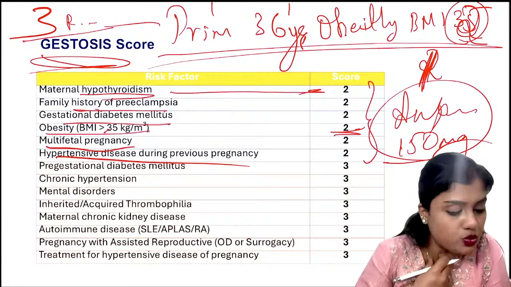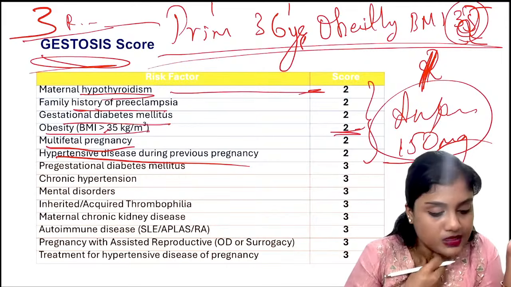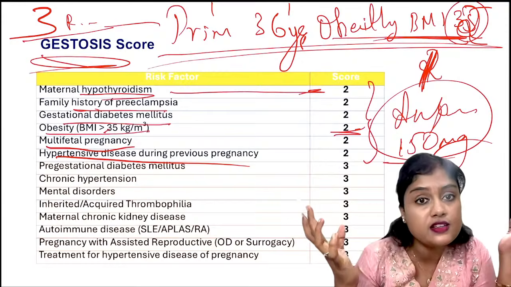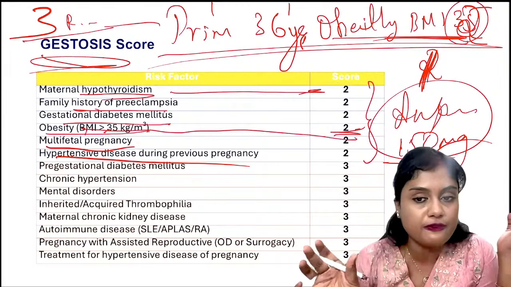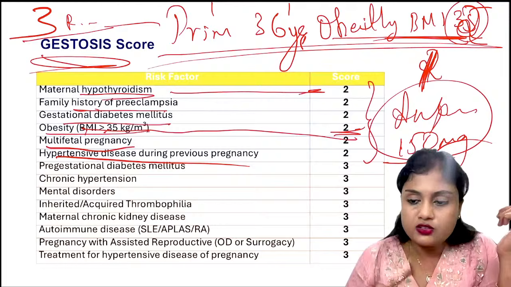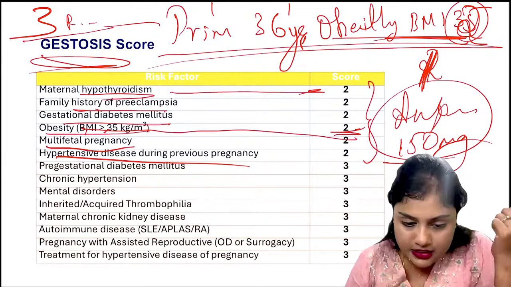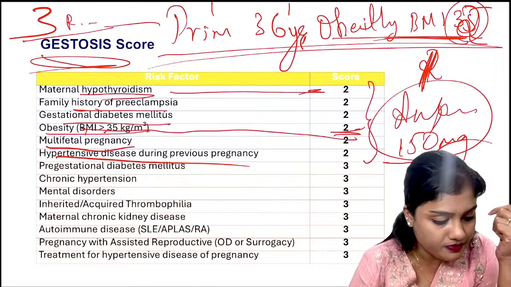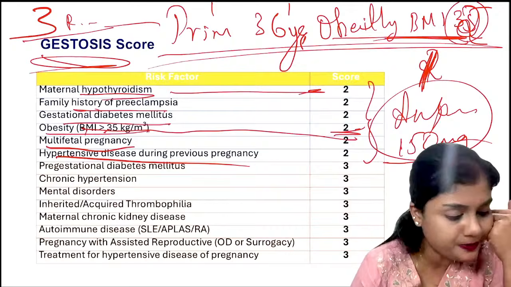Why did Suresh give me 2? Madhusudan, I hope you understood. When BMI is 35 and more, it is 2 for the score. When it is more than 30 to 34.9, it is a score of 1. Okay. Suresh forgot the obesity score itself. Yes, see here, it is the primary gravida. Okay, you got it?